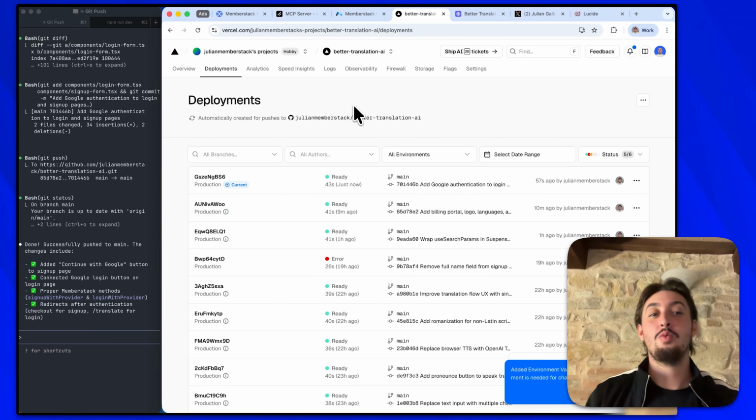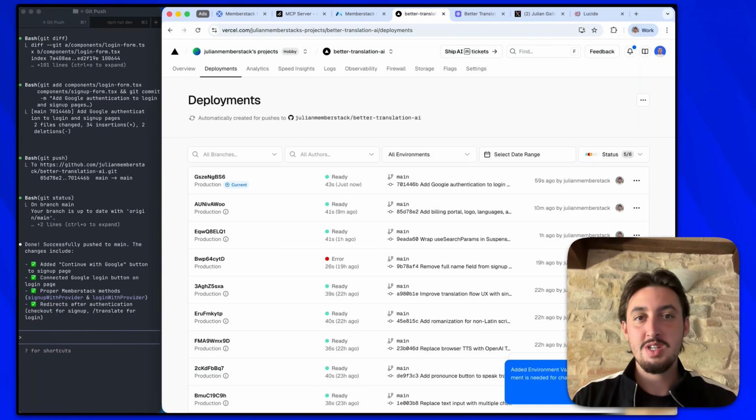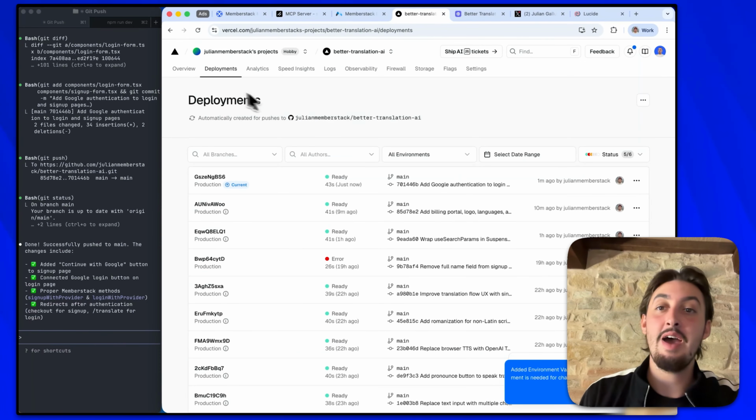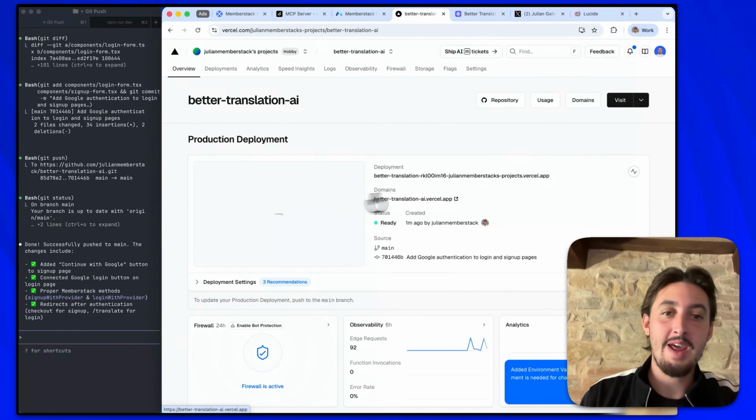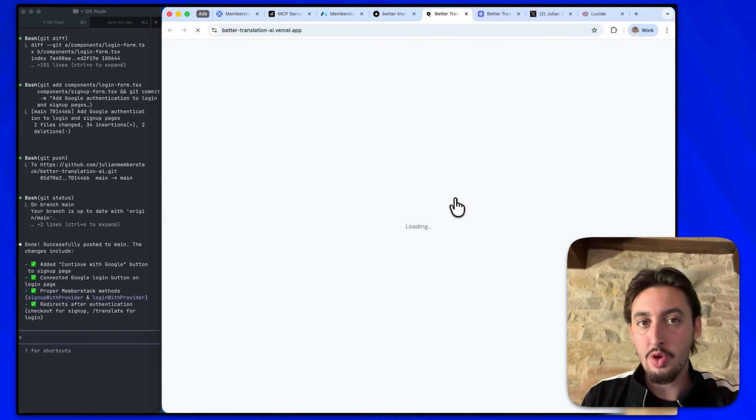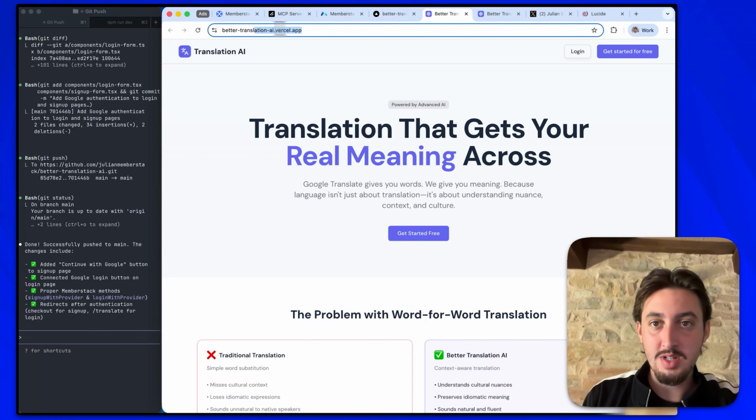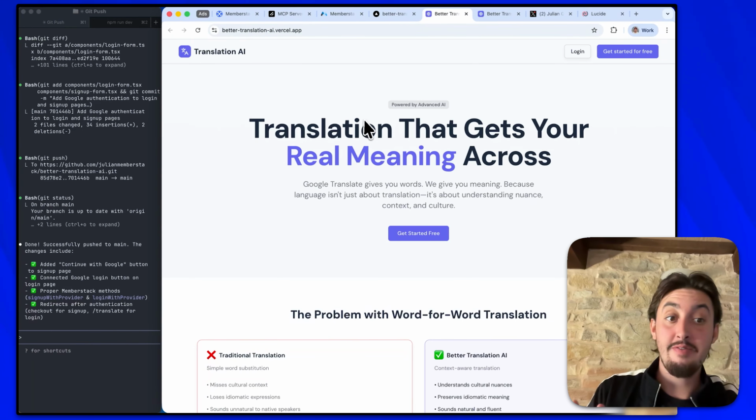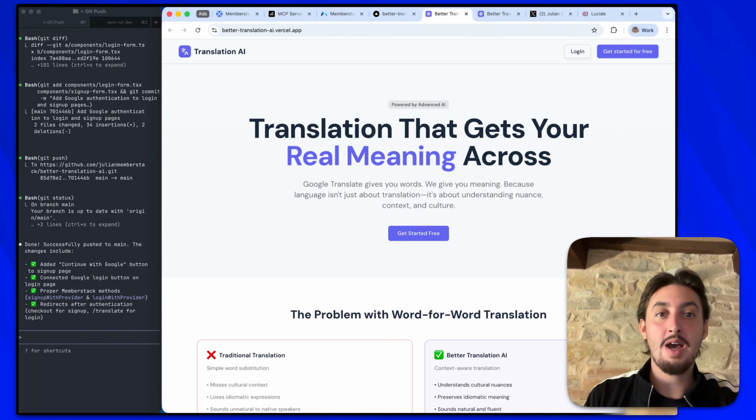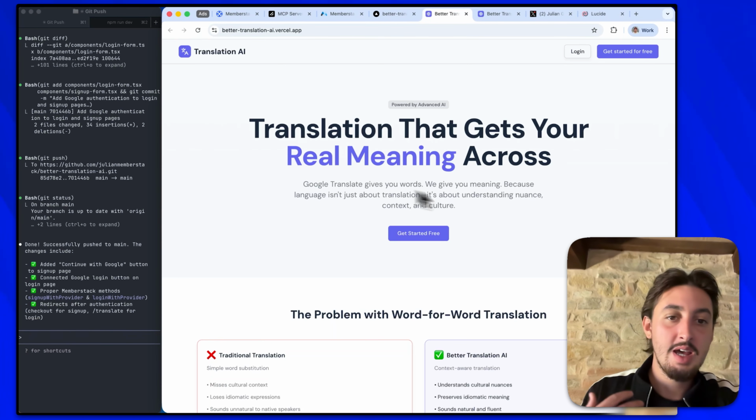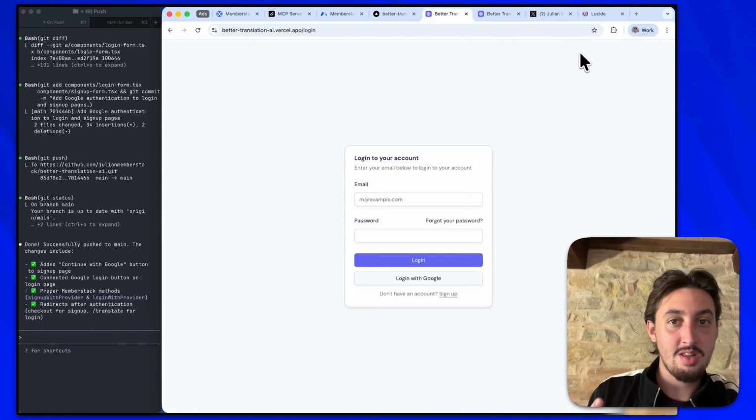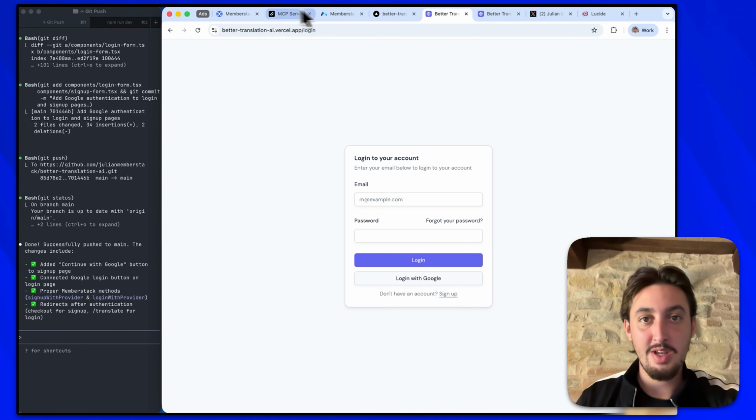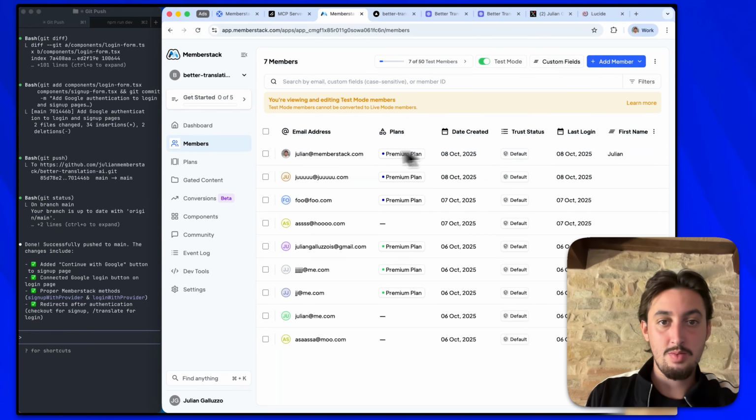All right, so there we go. We got Google Auth working. We pushed it to main. That means it is live. So I'm just going to go ahead and open right now my Vercel deployment over here. As you can see, it is on Better Translation AI Vercel.app. So this is live. You could go to this URL and you could use it. I can go on my phone, I could use it. Anyone could use it. Now, for example, I'm going to go ahead and click login. I already created an account in MemberStack over here with Google.